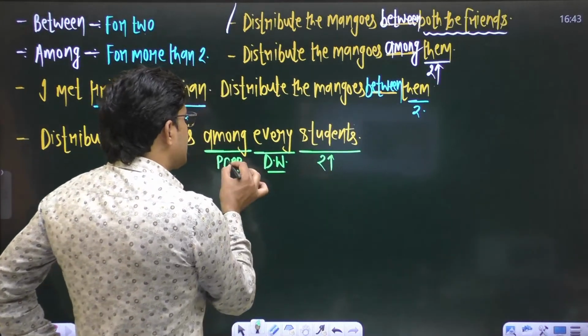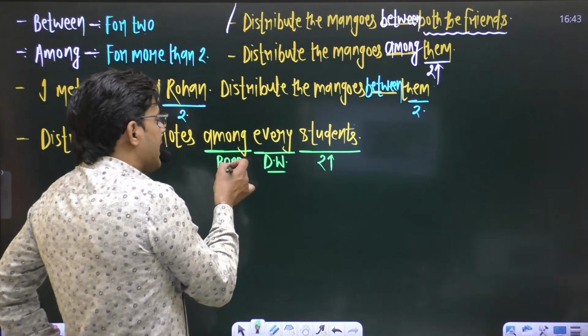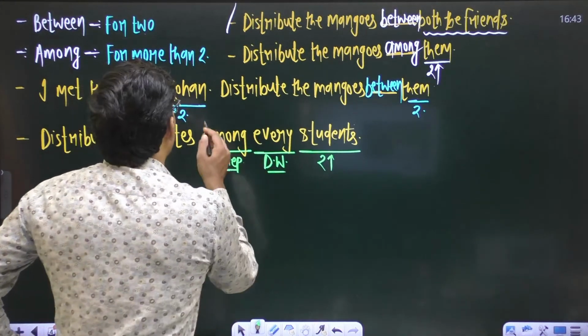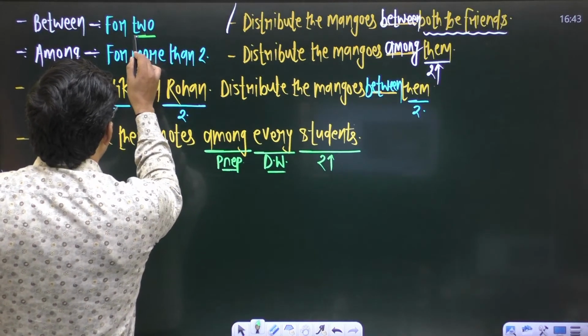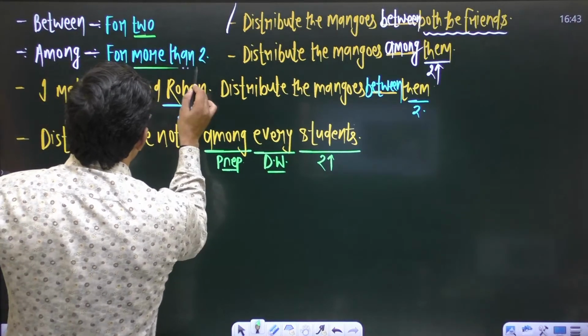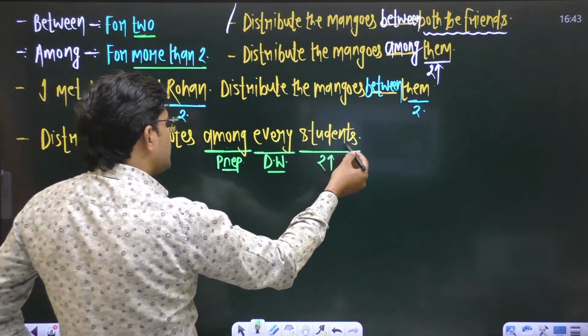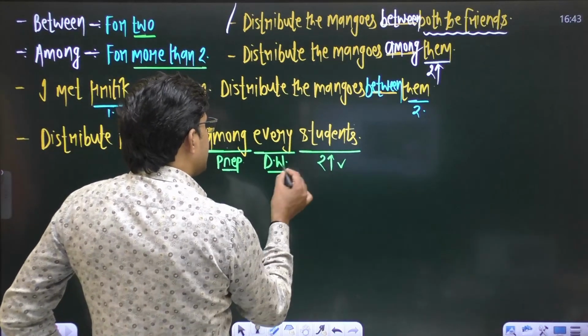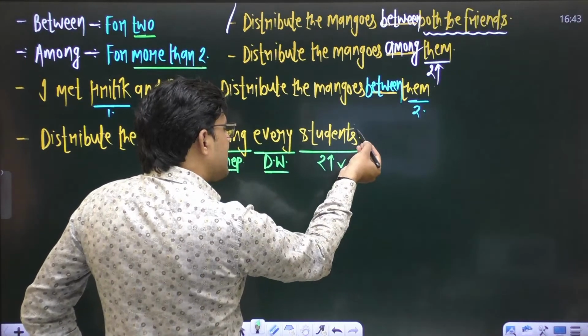But make sure here we are talking about a preposition, among or between. In case of between or among, we always talk about a plural noun, whether you are talking about two or more than two, both are plural. So between and among are always used for a plural noun, but this descriptive word always demands a singular noun. We can't make it singular.